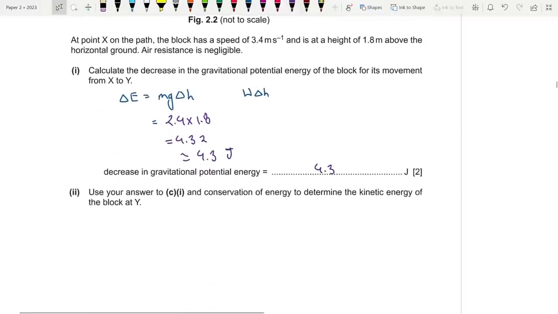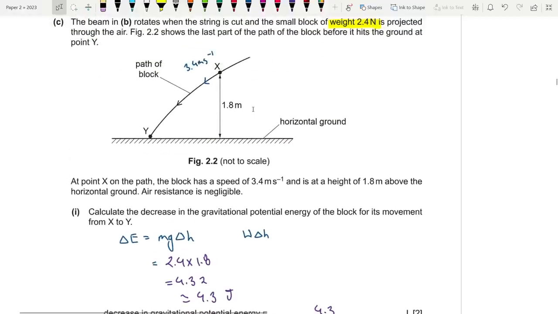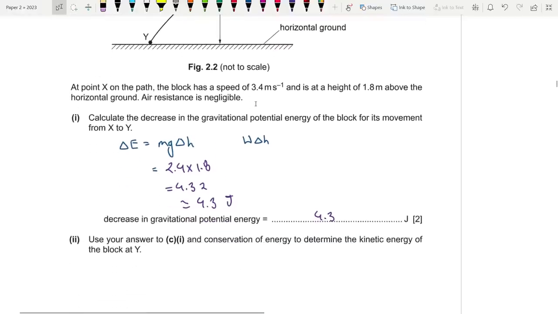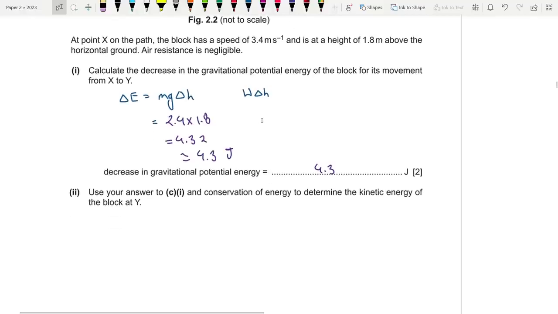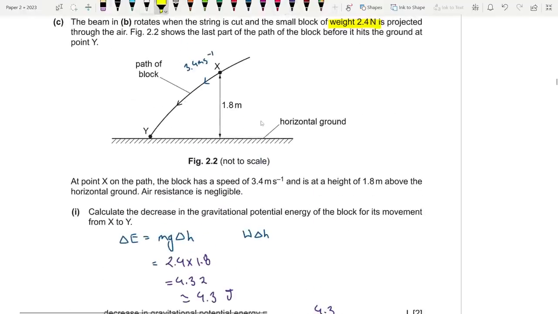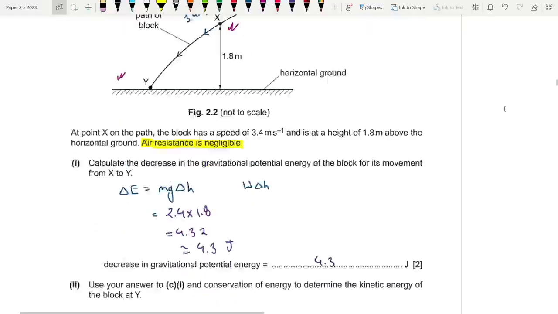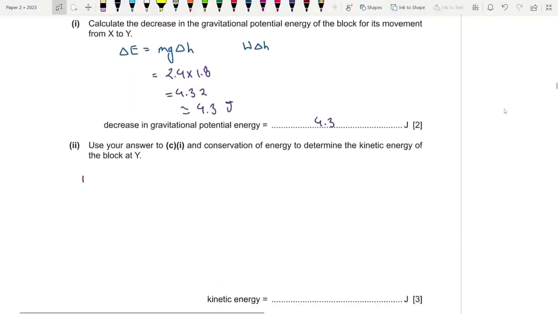Fine. Use your answer to C1 and the conservation of energy to determine the kinetic energy of the block at Y. So basically, air resistance is negligible, so no energy is lost. So the GPE that I lose at point X is equal to the gain in KE at point Y. But the block already has some initial KE, so I'm going to find that out.